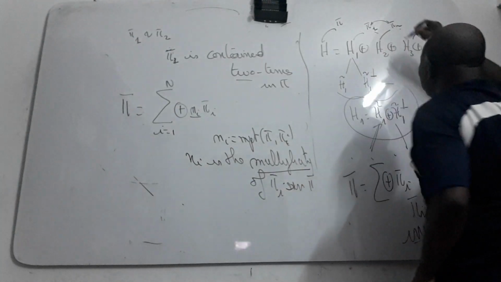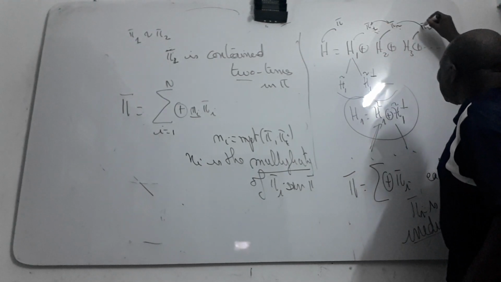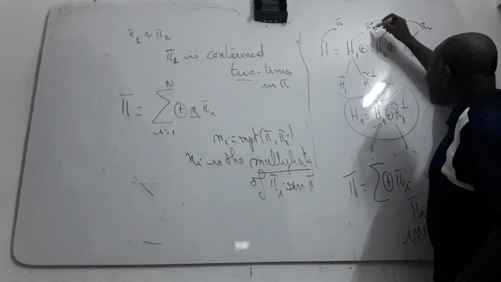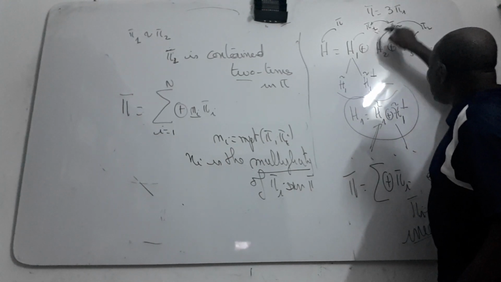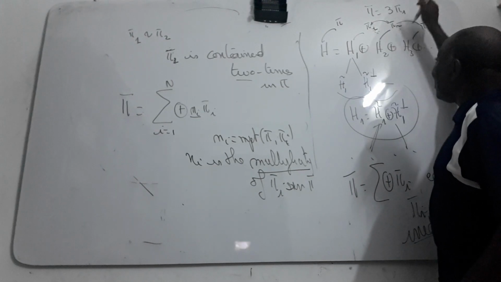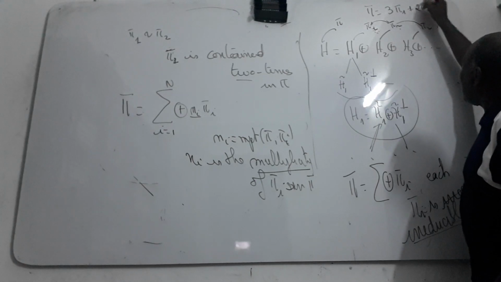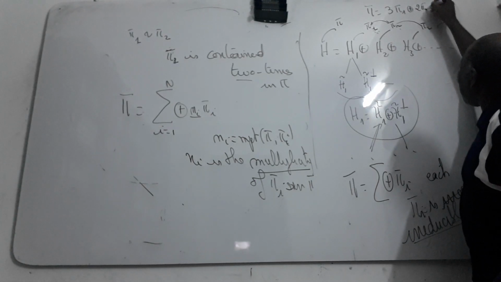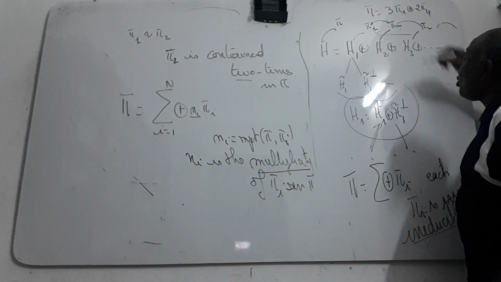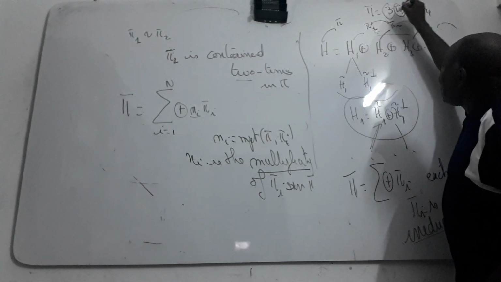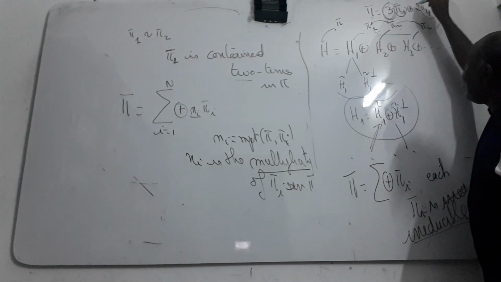I remind you that if this pi 1, pi 2 and pi 3 are equivalent, I can write pi like this: 3 pi 1. Because if the 3 are equivalent, I can put 3 pi 1. And after, if I have 2 equivalent, I can put 2 pi 2, and then pi 4 and so on. So you see that this is contained in pi 3 times, and this is contained in pi 2 times.